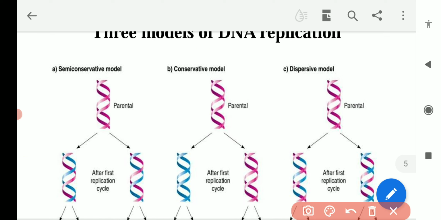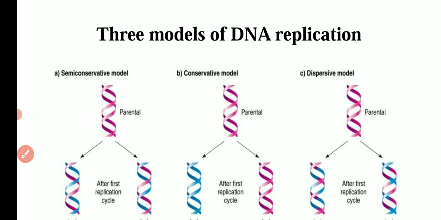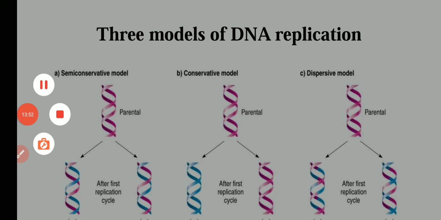So only the semi-conservative method was proved by Meselson and Stahl by their experiment in E. coli bacteria. In the next video we will discuss how Meselson and Stahl proved that DNA replication actually takes place by the semi-conservative method. I hope this is clear to all of you now. Thank you so much.